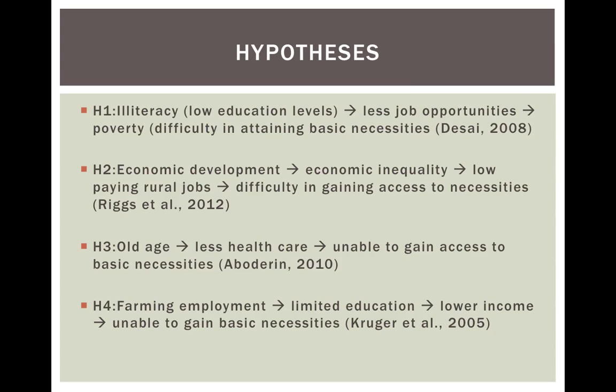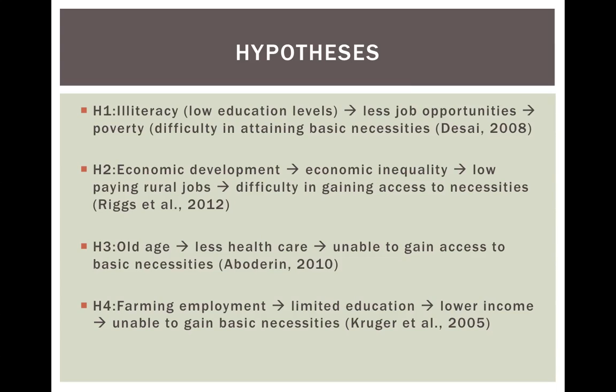Our third hypothesis is that younger respondents will be able to meet their basic necessities more often than those who are old and middle-aged. This hypothesis is based off the research by Isabella Abogen, where she discovers that older people have less access to health services and treatment than younger age groups. Being unable to access health services is one of the dependent variables coded in the index, thus being older in age leads to being unable to obtain basic necessities.